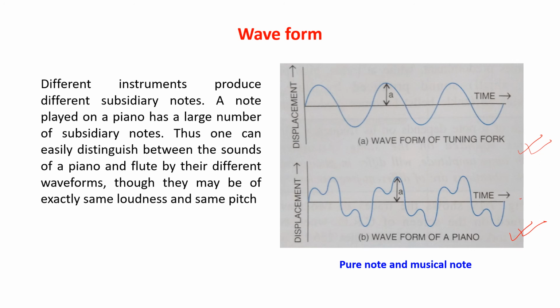The tuning fork is giving you only one frequency, that is your monotone. It is showing you the monotone. Only the principal note is there. So it gives you the waveform like that, but the piano gives you the waveform like this.